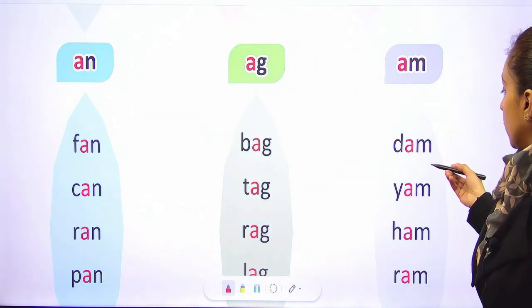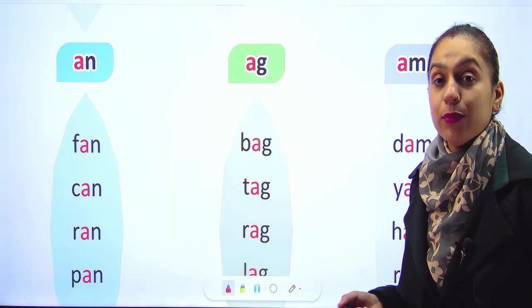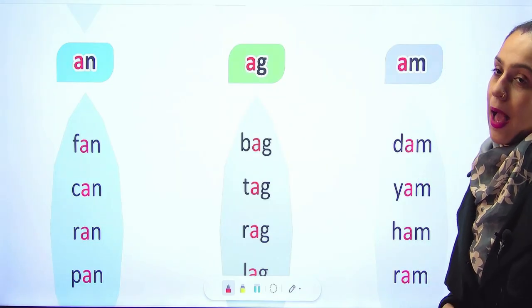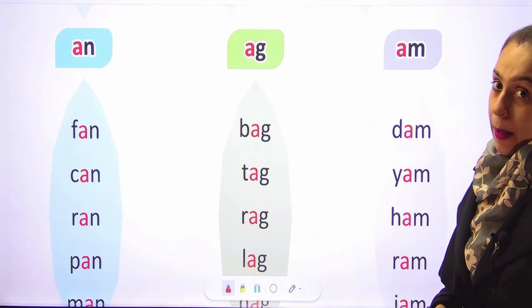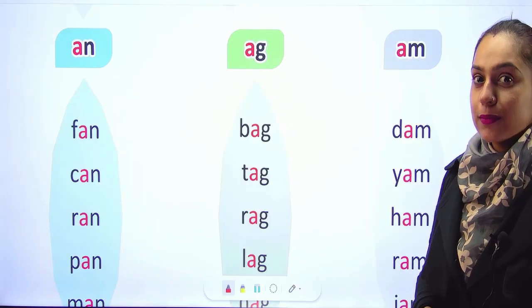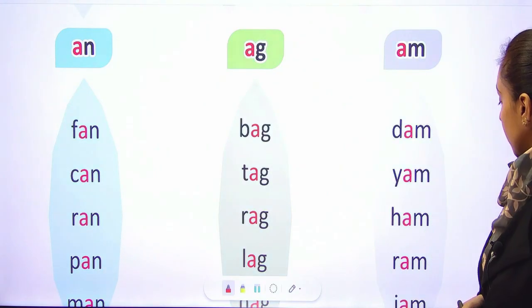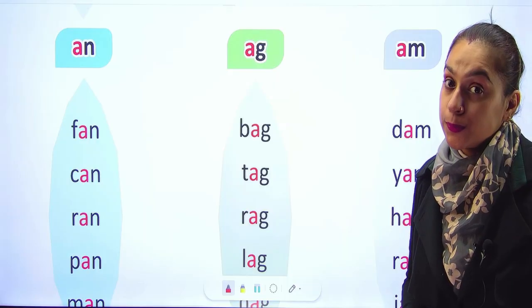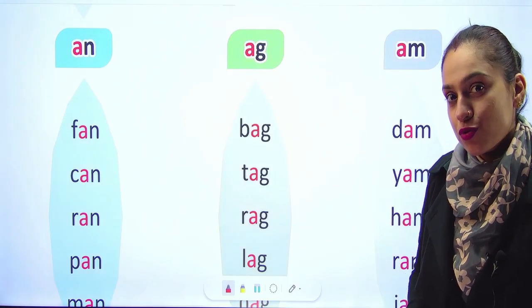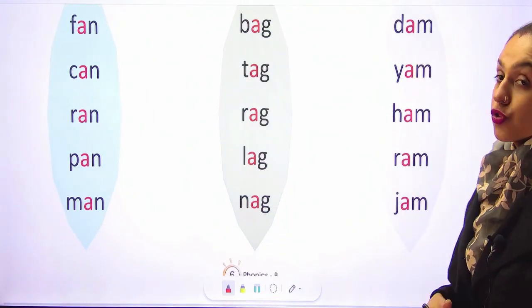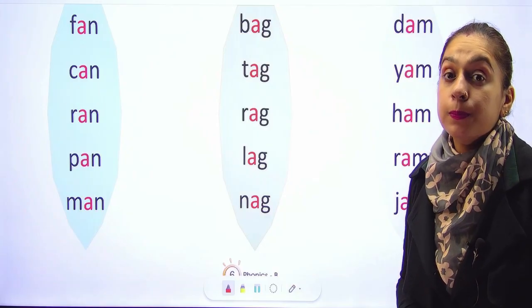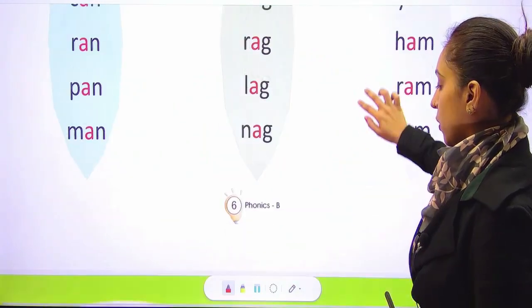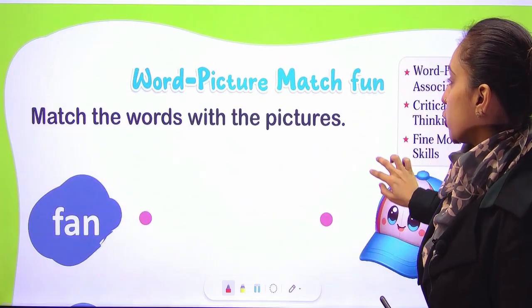Now, which are AM sound words? Dam. Yam, Y-A-M, yam. Ham. Ram, R-A-M, ram. Jam, J-A-M, jam. So, we have word picture match fun.